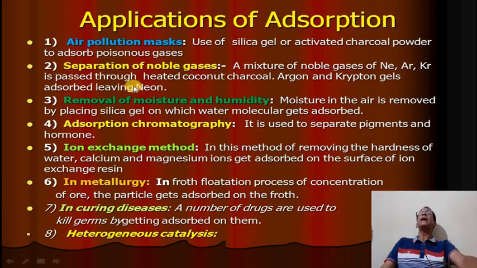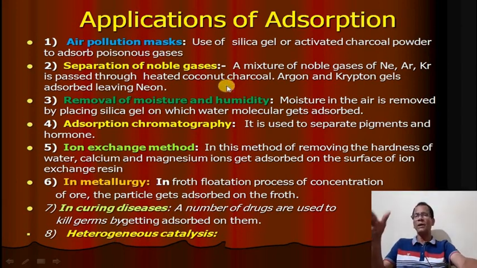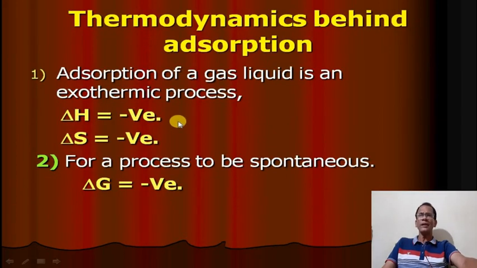What are the applications? To control air pollution using a mask, to separate noble gases, remove moisture and humidity from the room, separate the pigments using adsorption chromatography, separate calcium ion and magnesium ion from hard water by using ion exchange resin, and separate different elements and impurities from the ores using metallurgy techniques, and curing disease using medicine, and using different solid catalysts to prepare different compounds. These are some important applications of adsorption techniques.